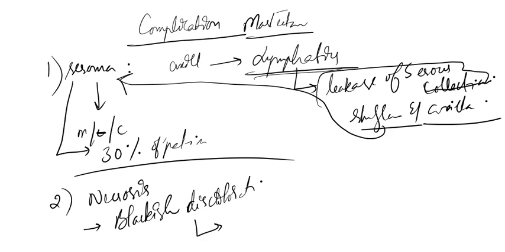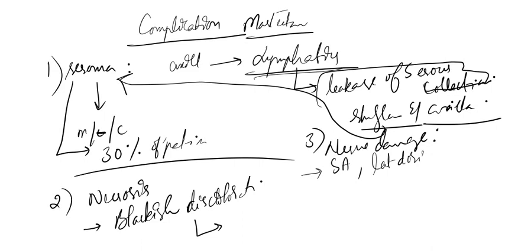Now, one more important complication of mastectomy is nerve damage. Always remember nerve damage. Which nerves are damaged? The nerve supplying serratus anterior and the nerve supplying latissimus dorsi can be damaged during mastectomy.